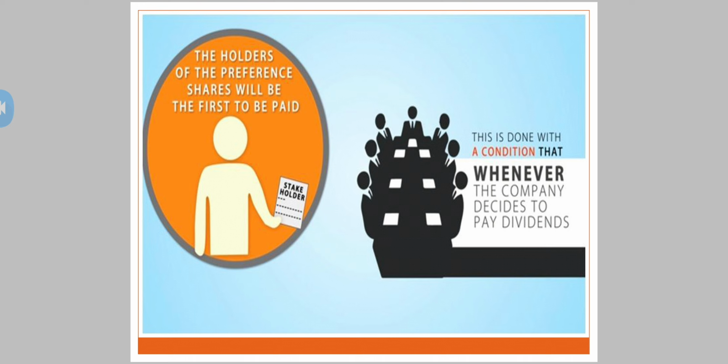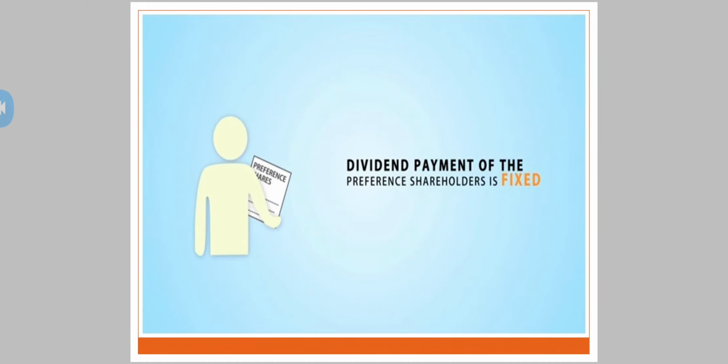See, at the time of the payment of dividend, who is the last one to get the dividend? Equity shareholders. So then who comes before equity shareholders? Yes, preference shareholders. The holders of the preference shares will be the first to be paid dividends. Now, dividend payment of preference shareholders is fixed. Okay, the second most important point regarding preference shares is dividend. The rate of dividend is fixed.